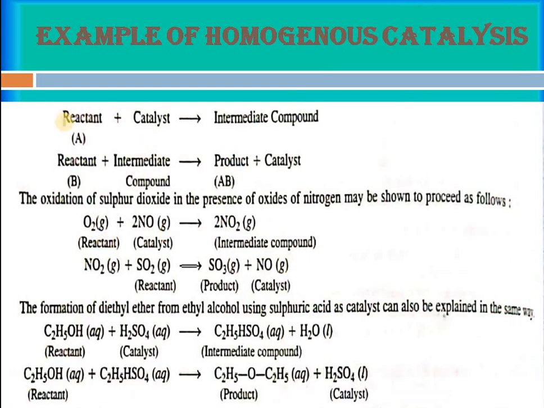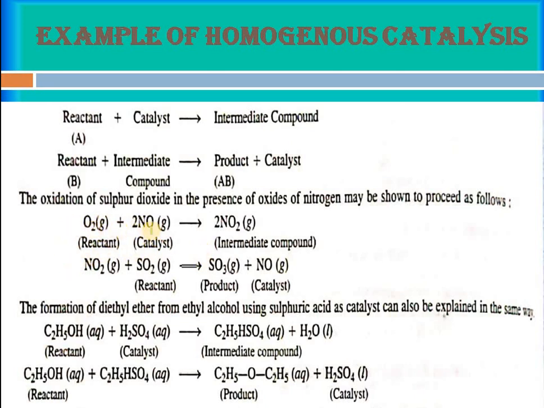This is the example. We have discussed reactants and catalyst forming an intermediate compound. Then that intermediate compound reacts with reactant B and forms the product and the catalyst. So this is what happens. We can see here the oxidation of sulfur dioxide, where we form SO3.